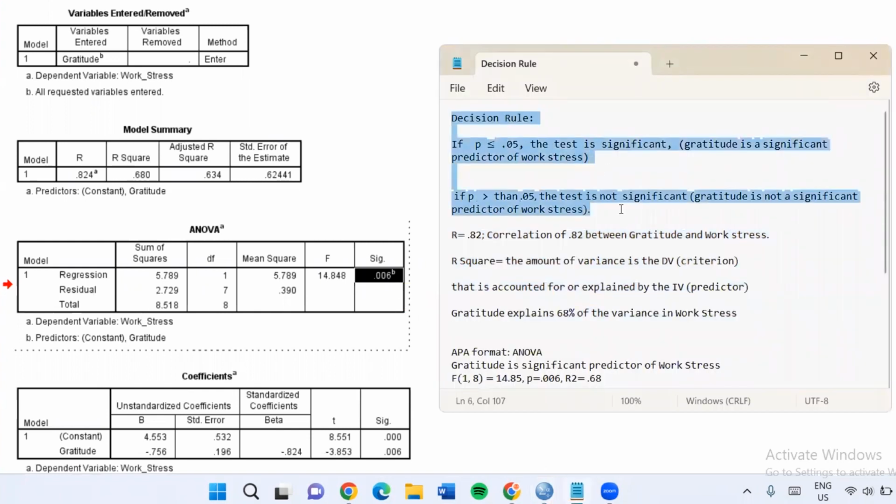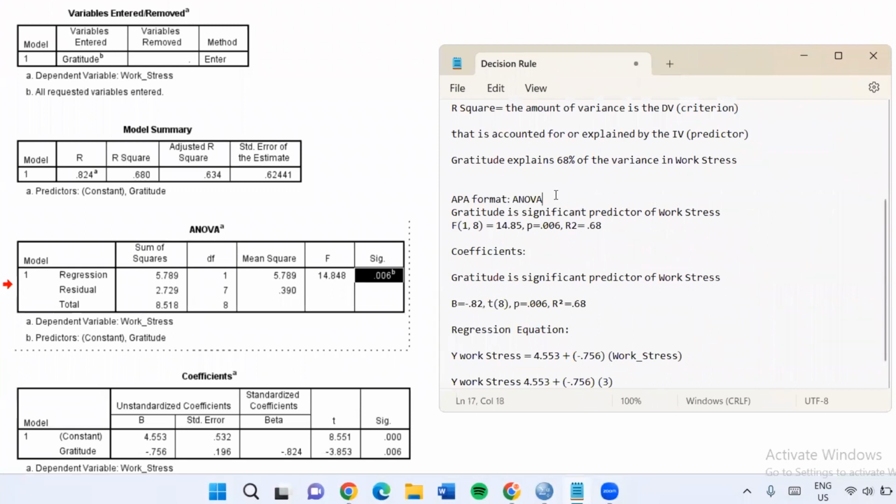So the decision rule for assessing if the test is significant, for alpha equals 0.05: if p is less than or equal to 0.05, the test is significant, and gratitude is a significant predictor of work stress. And if p is greater than 0.05, the test is not significant, and gratitude is not a significant predictor of work stress. As you can see, the p-value of our data is 0.006, which indicates that the test is significant, where gratitude is a significant predictor of work stress.